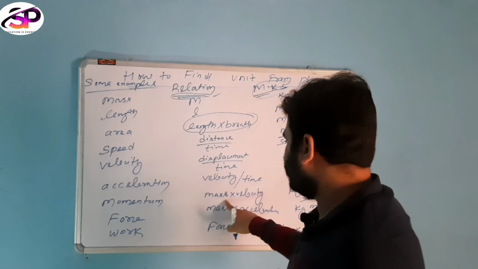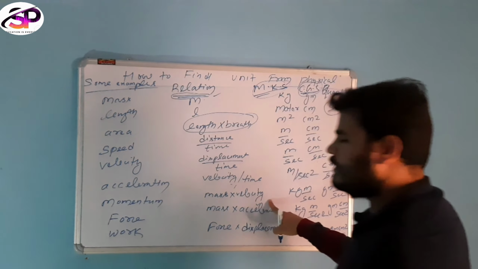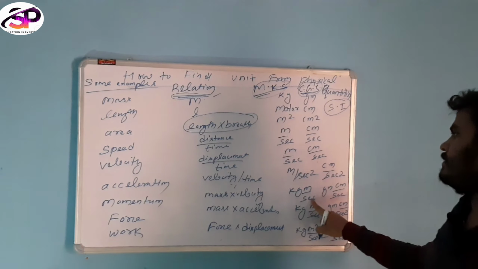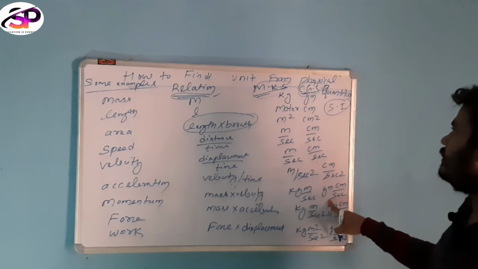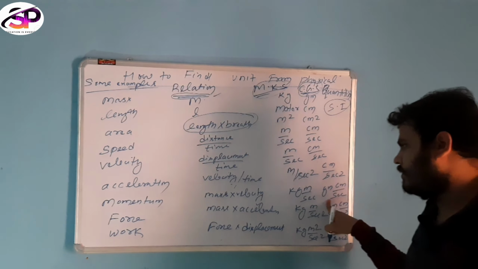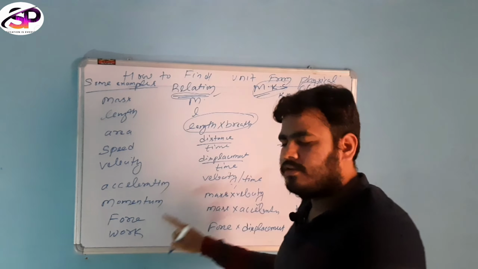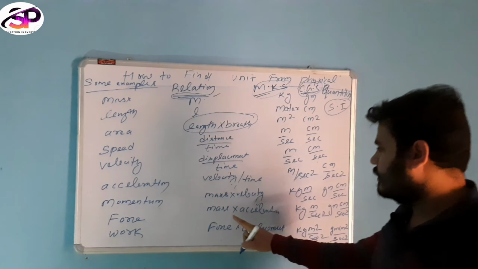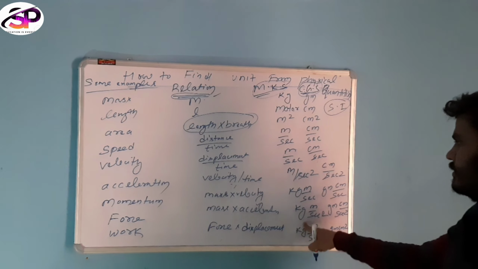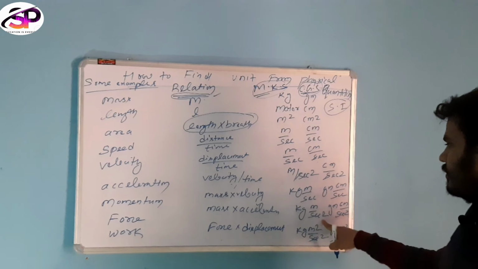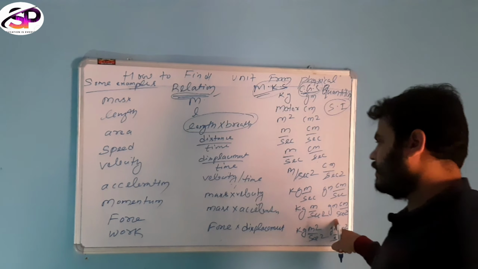Momentum is a physical quantity, its relation is mass times velocity, and its MKS unit is kg meter per second, and in the CGS unit system gram centimeter per second. Force is a derived physical quantity, and its relation is mass times acceleration. Mass is represented in the MKS system by kg, acceleration by meter per second square, and in the CGS unit system it is gram centimeter per second square.